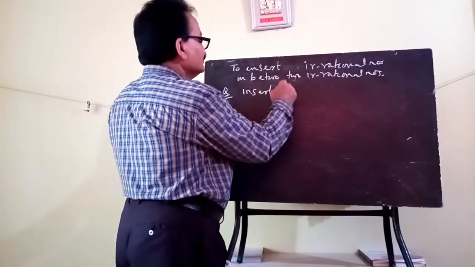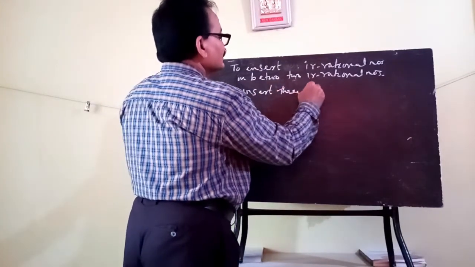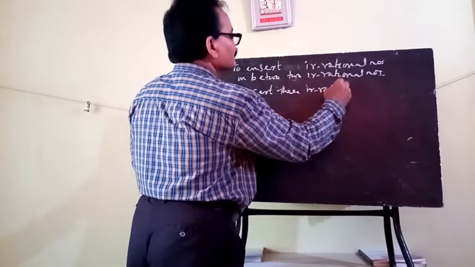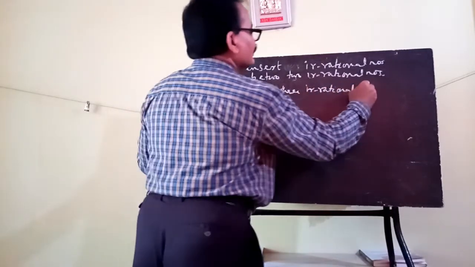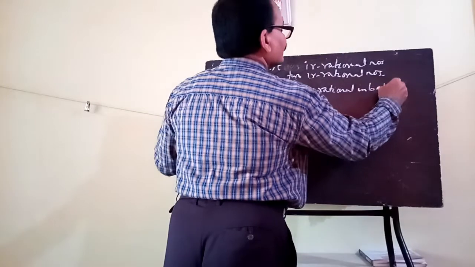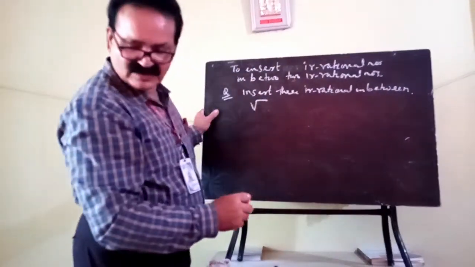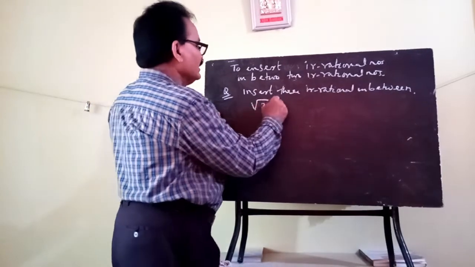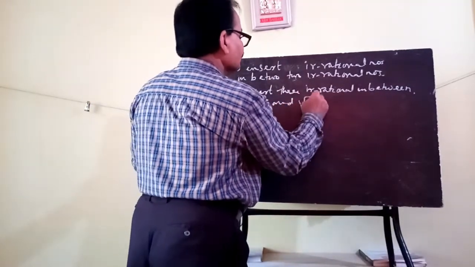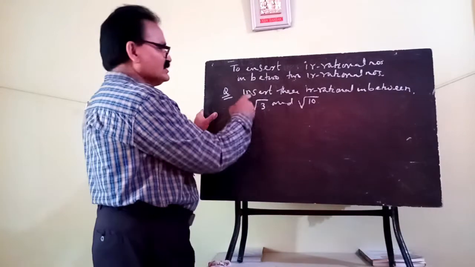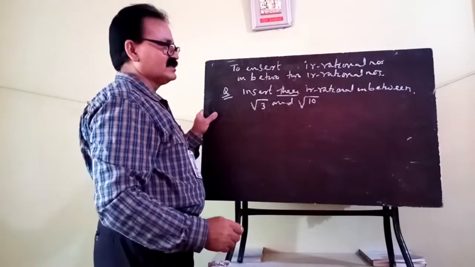Insert three irrational numbers in between square root of 3 and square root of 10. Okay, we have to insert three irrational numbers.